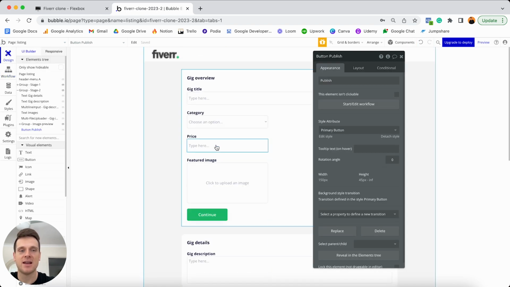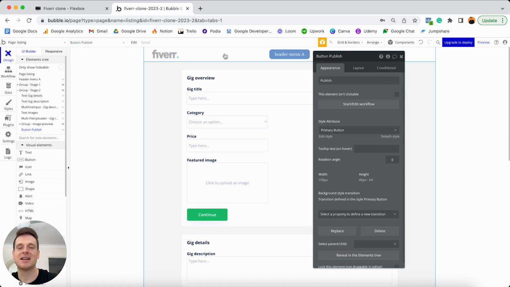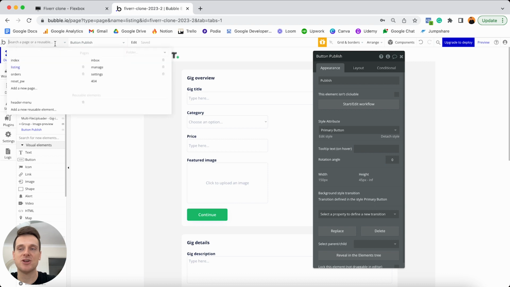Now look, before we run a preview of this, there is just one very last thing I want to do, and that is create a way for users to actually navigate to this listing page. So if you remember in our header menu, we'd obviously created some sort of navigation menu. And what we're going to need to do is create a link for someone to click and then be redirected to this particular page here. So in order to do that, I'm going to open up my page drop-down menu.